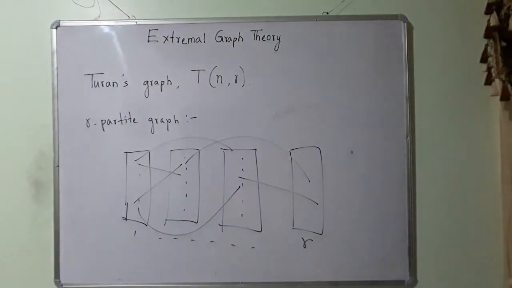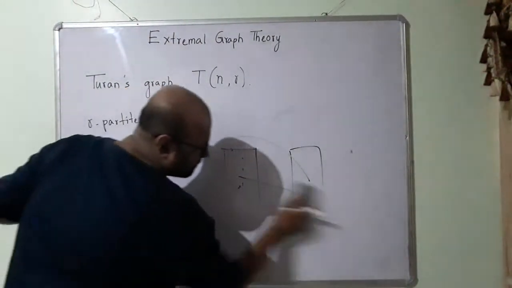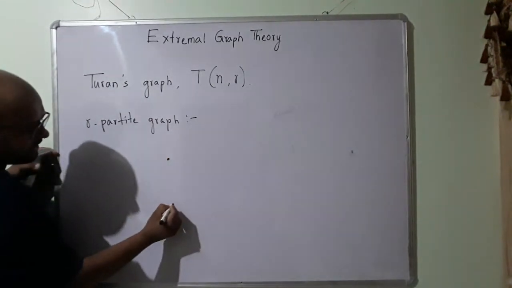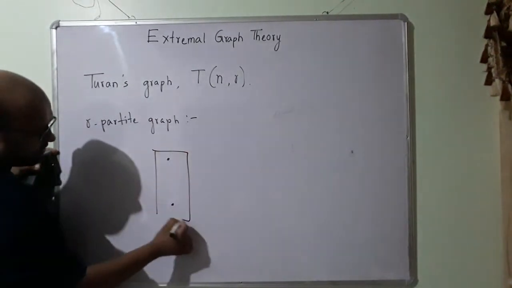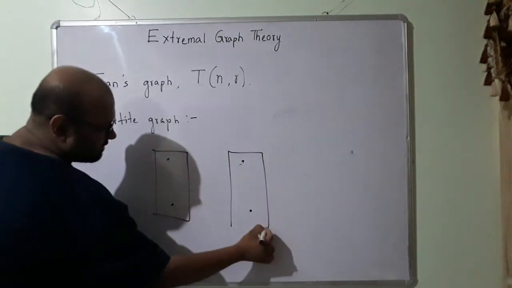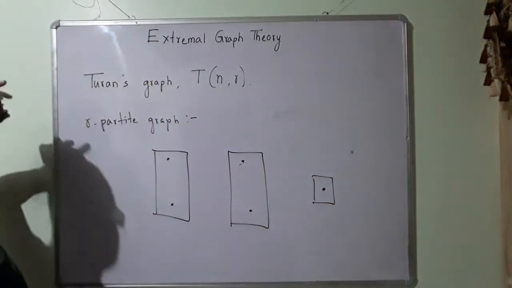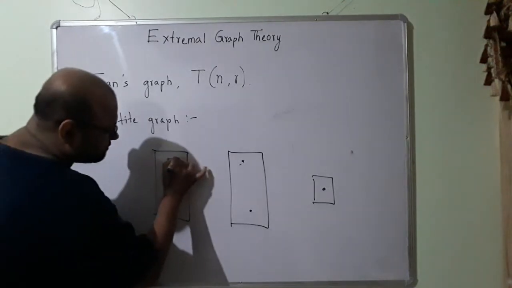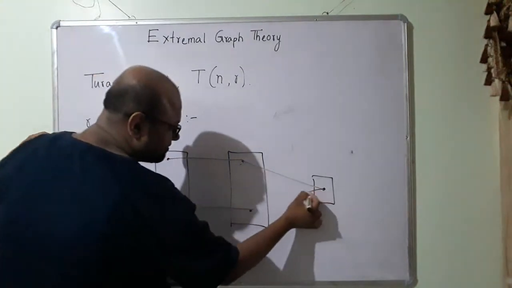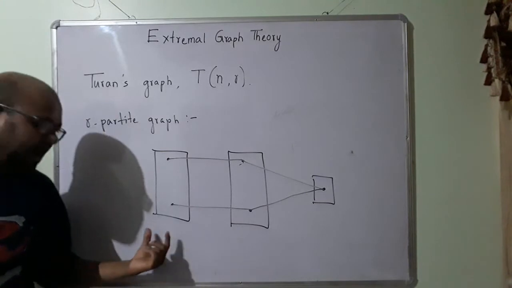Let me draw a small three-partite graph for better clarity. Say I have two nodes in this set, two nodes in this set, and one node in this set. Say I have edges like this, and I have edges like this. This is an example of an r-partite graph. Here r is equal to 3.